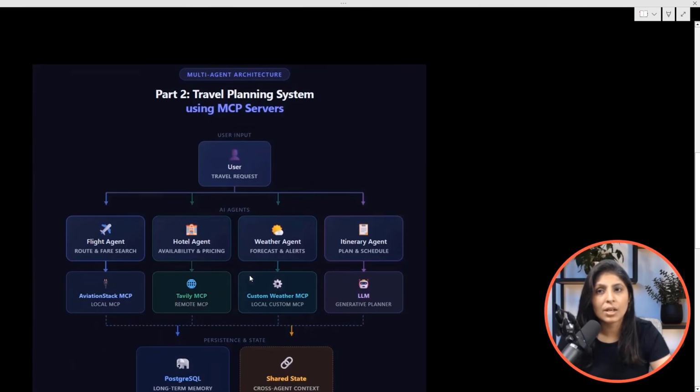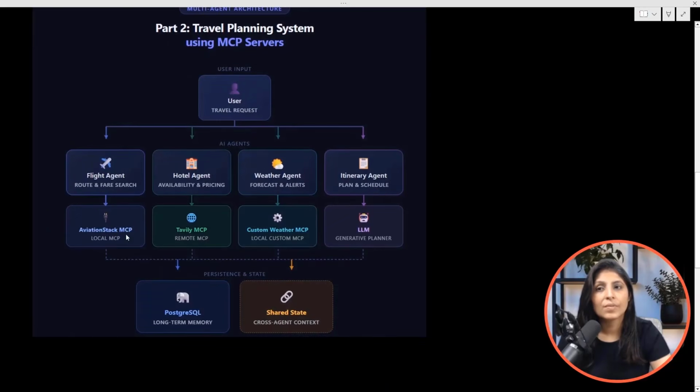Then in the second project, the part 2 video, we replaced the APIs with MCP servers. Earlier we were using the Aviation Stack API, but in the part 2 video, we replaced that API code with the Aviation Stack MCP server. The flight agent was using a local MCP server, which was the Aviation Stack MCP server. Then the hotel agent used the Tavily MCP server, which was a remote MCP server. Then the weather agent used a custom weather MCP server.